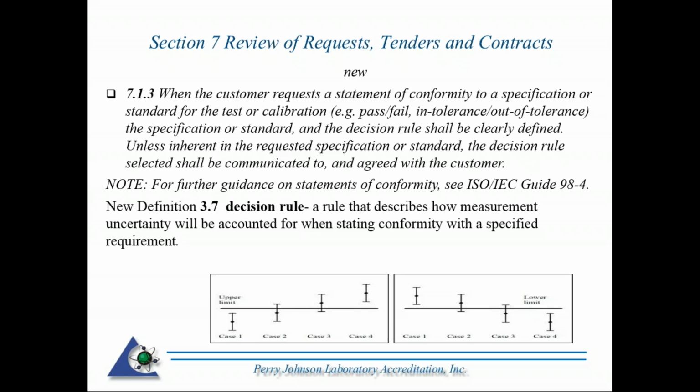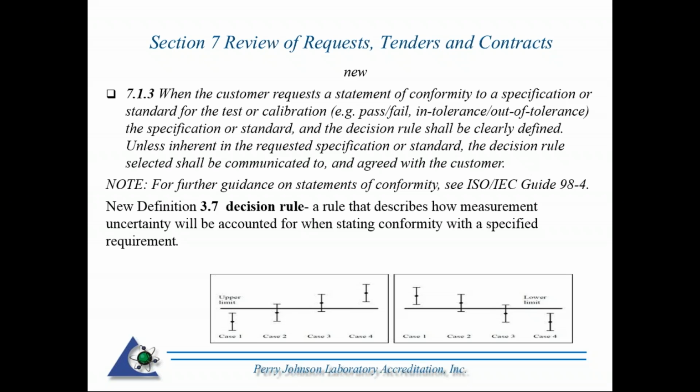So what this is stating here is during contract review, and this is if you're making a statement of compliance, and I'll try to illustrate this at the bottom here, that is when you're stating something passes, fails, in tolerance, out of tolerance. If you're making statements like that, that's considered a statement of compliance.